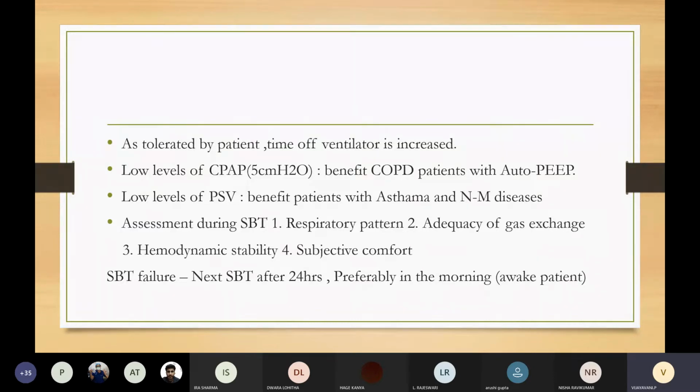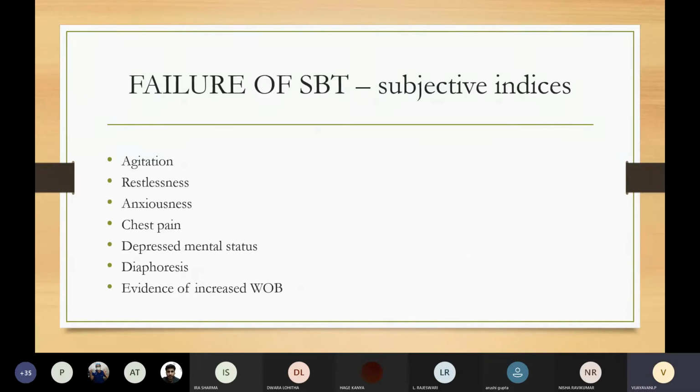Even before going to the subjective and objective indices of SBT failure, I want to tell that whenever there is SBT failure in a patient, the next SBT should be tried after 24 hours, preferably in the morning when the patient is awake. Now, failure of SBT, the subjective indices: the patient will be agitated, restless, anxious, complaining of chest pain, with depressed mental status, diaphoresis, evidence of increased work of breathing, use of accessory muscles of respiration, and paradoxical breathing.